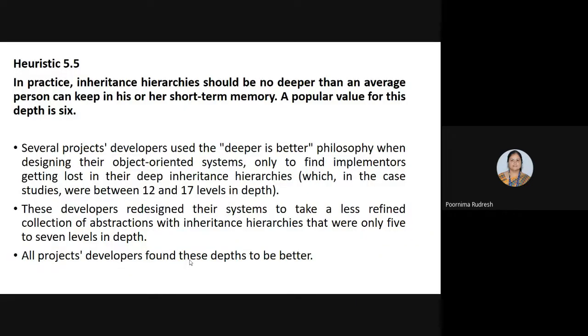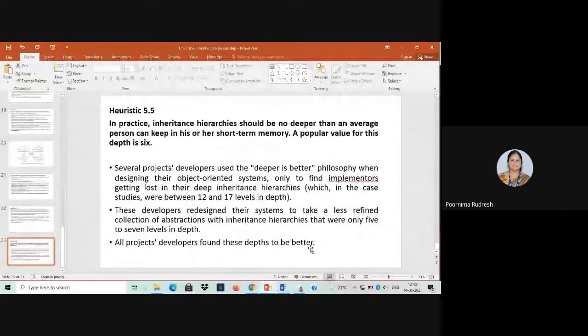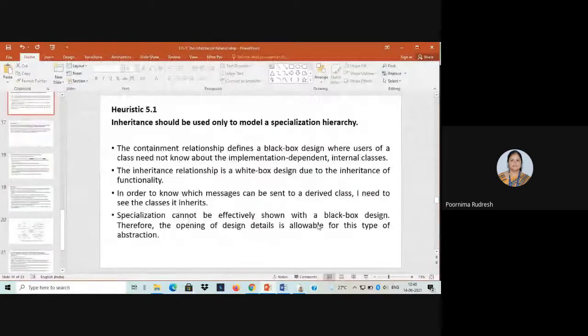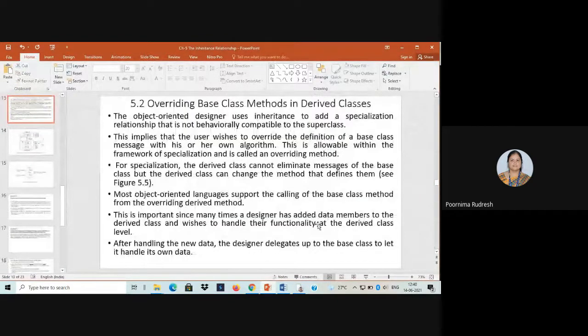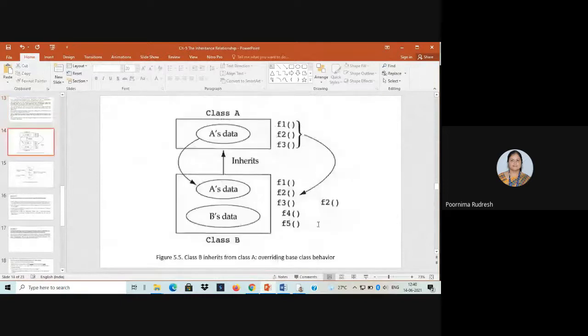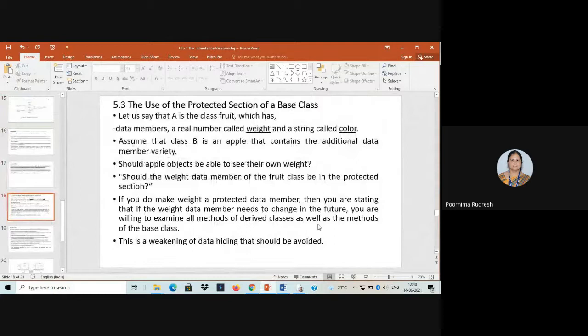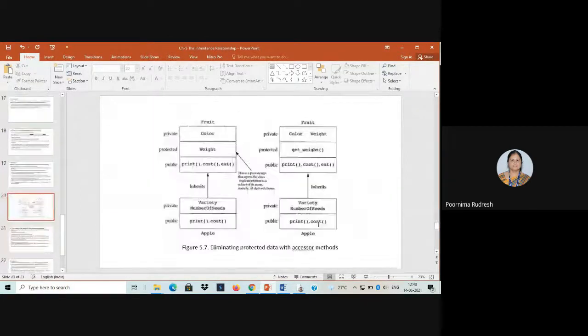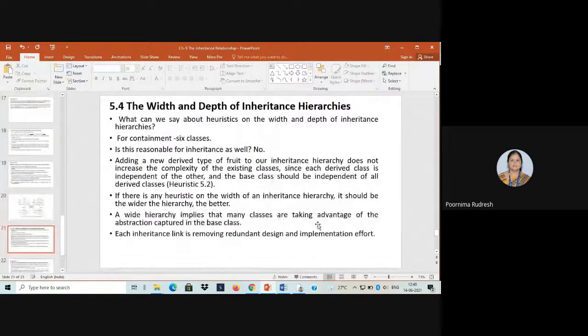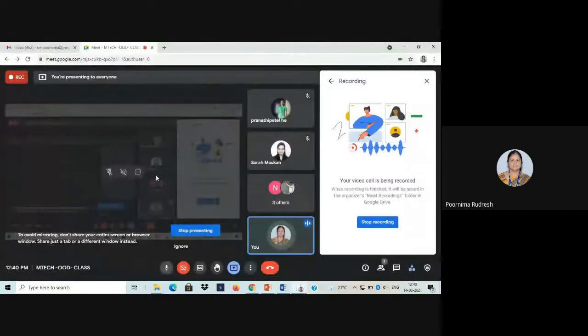So this is about today's class. What we discussed in today's class: I started with overriding base class methods in derived classes and the heuristic related to that. Afterwards, I explained the use of the protected section of a base class and the heuristic related to that. And afterwards, the width and the depth of inheritance hierarchies. If you have any doubt, you can ask. If you have no doubt, I will conclude my class.